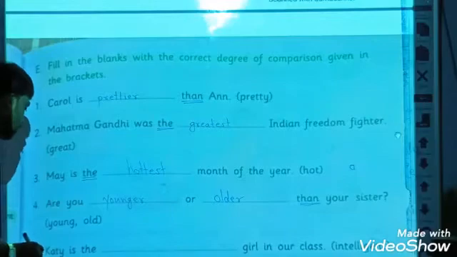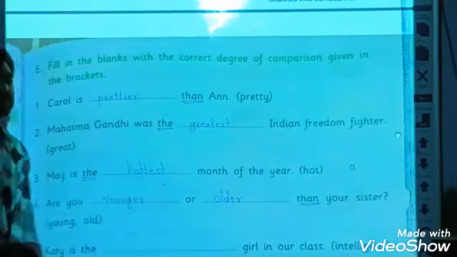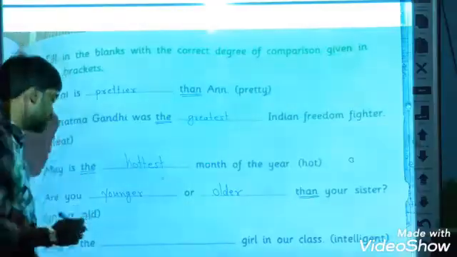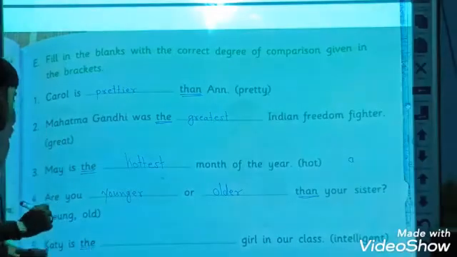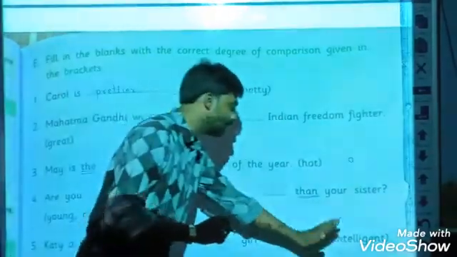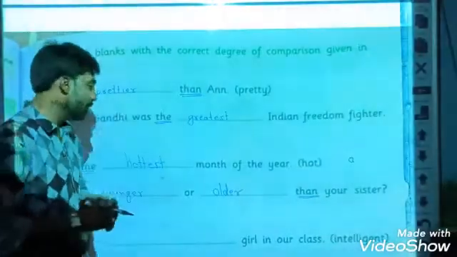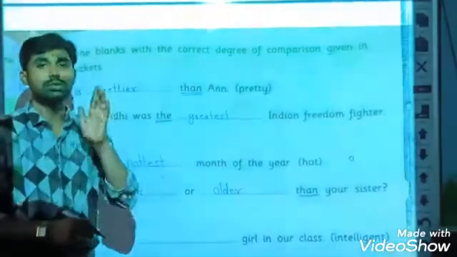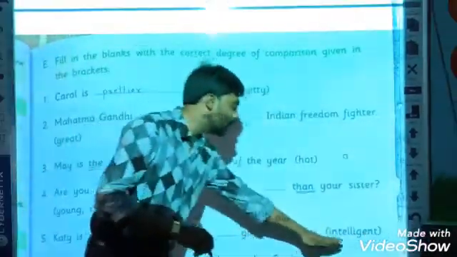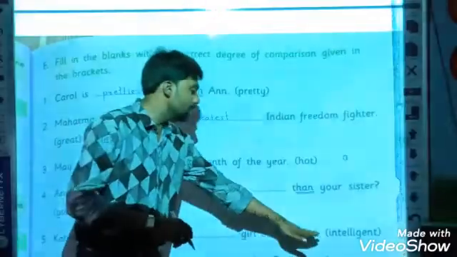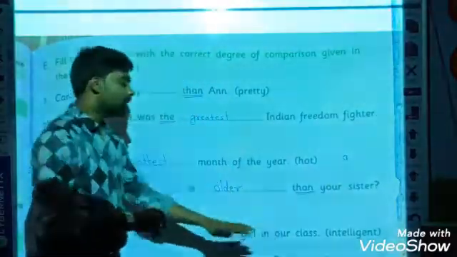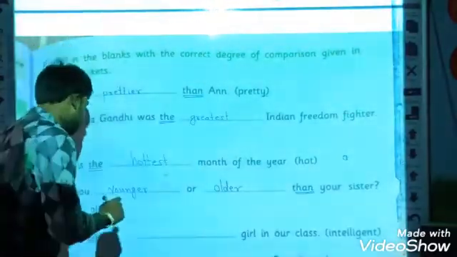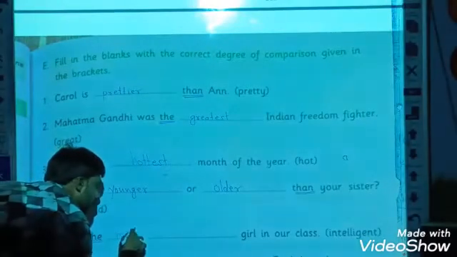Fifth sentence: Kathy is the dash girl in our class. Again the is here in this sentence, so it is in the superlative. In the bracket the adjective given is intelligent. Dear students, because the is here, this sentence is in the superlative form. So we should take the superlative adjective of intelligent. Intelligent is in its simplest form. Its comparative form is more intelligent, and its superlative form is most intelligent. So let's write here: most intelligent.